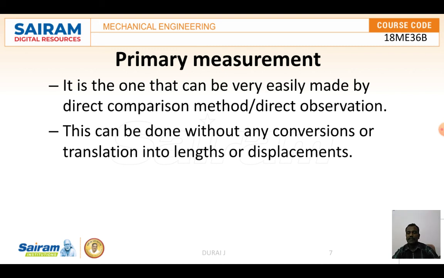Then comes the next topic, primary measurement. It is one that is very easily made by the direct comparison method or direct observation. This can be done without any conversion or translation into lengths or displacement, so there is no change in the output.